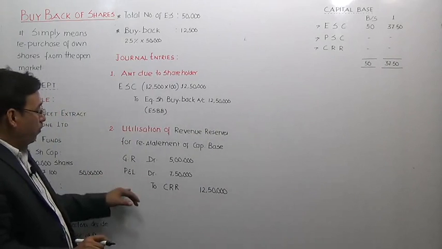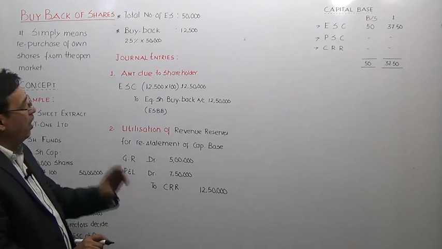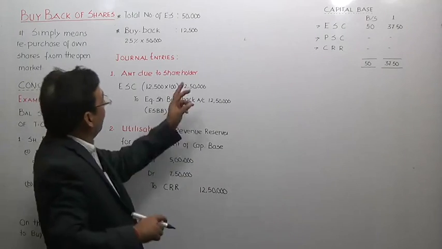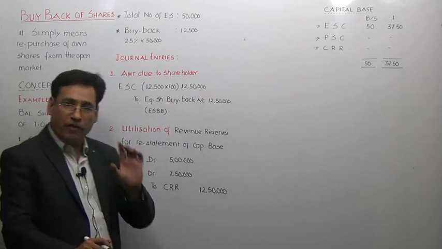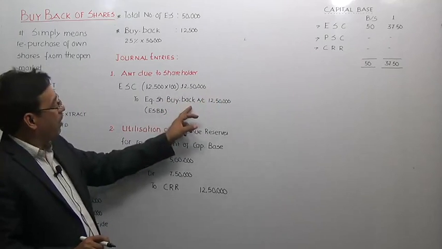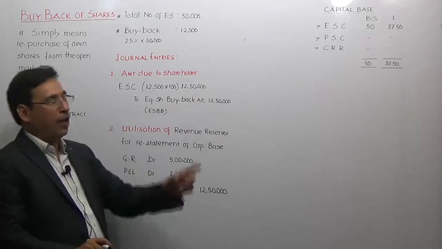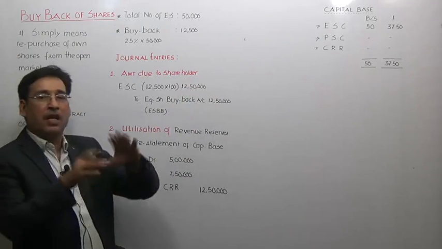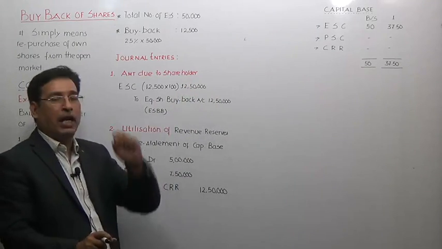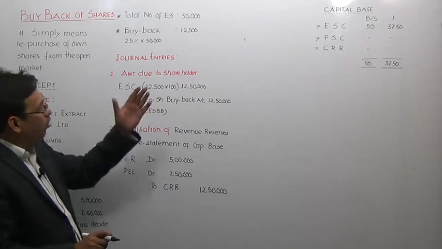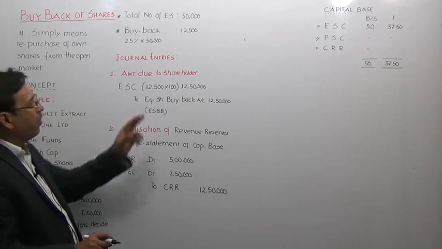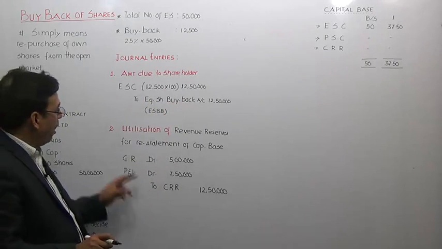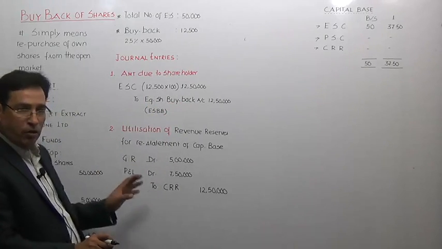What is the use of this particular entry? Now try to understand. You are making a buyback of 12,50,000. When you are making a buyback of 12,50,000, your capital base is getting altered by 12,50,000. So you have to restore it to the original level. In order to restore it, we are going to utilize our revenue reserves.